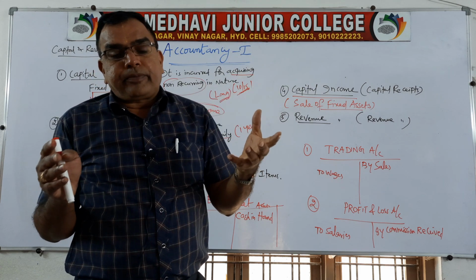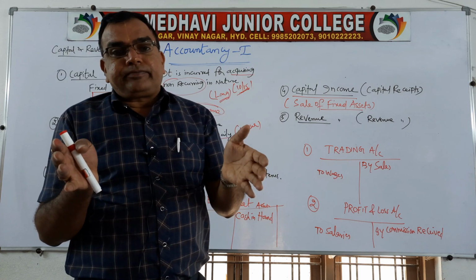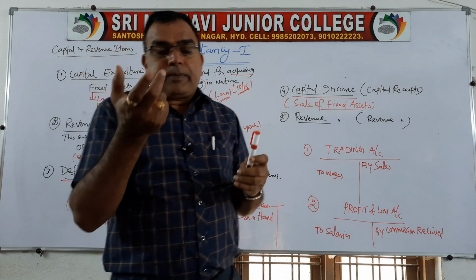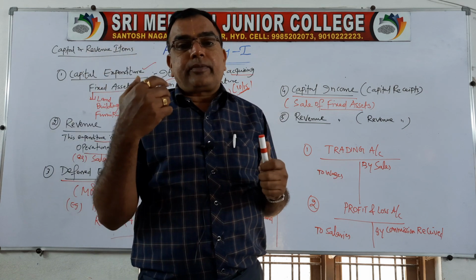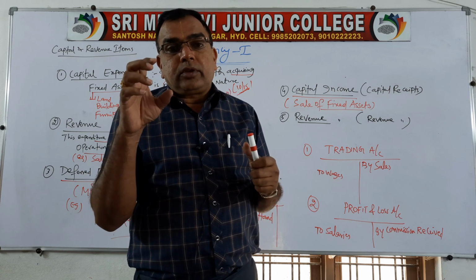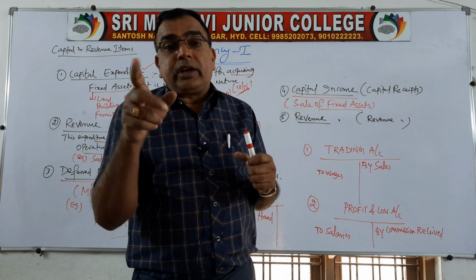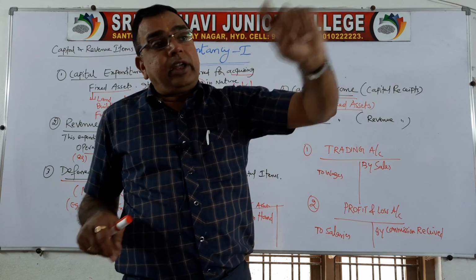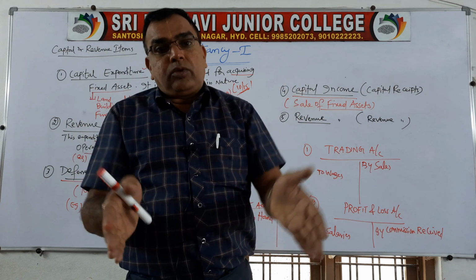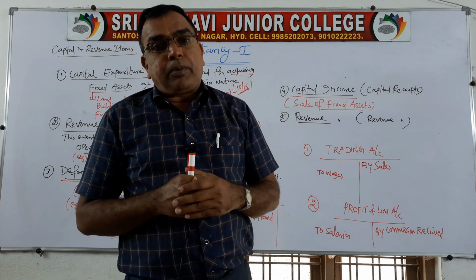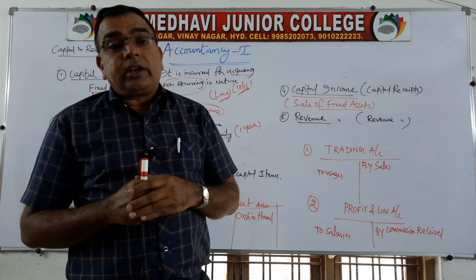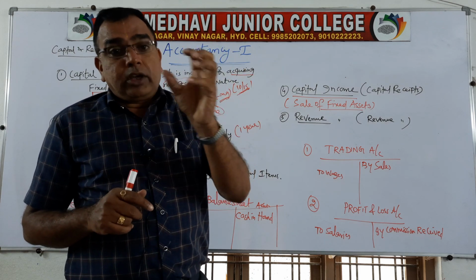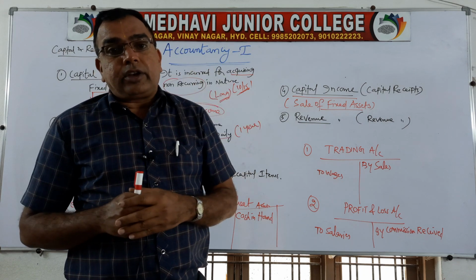I will tell you one example. If a tree is planted and it grows up, and you pluck the flowers and fruits every year, you get income through the flowers and fruits. It is called revenue income. But if you decide to sell off the tree, cut off the entire tree, and sell the log, that wooden piece, to the timber depot, it is called capital income. पूरा झाड़ बेच दिए तो capital income. You sell only flowers and fruits, revenue income.